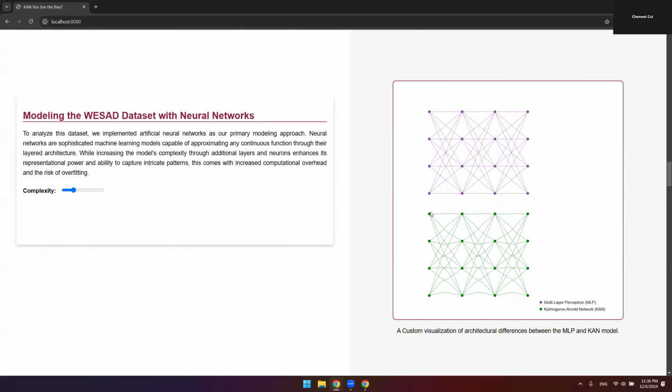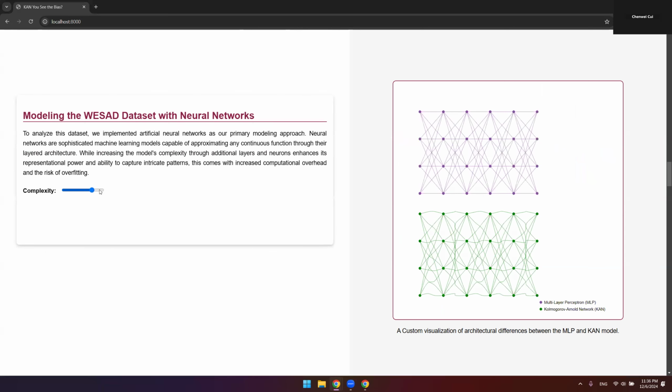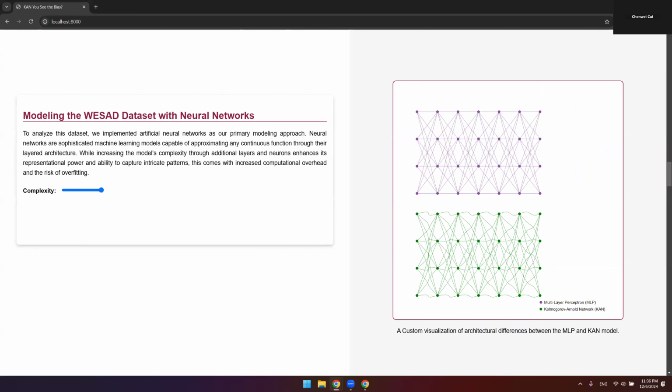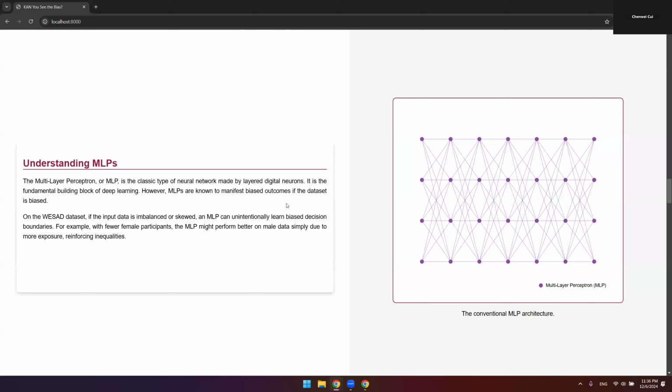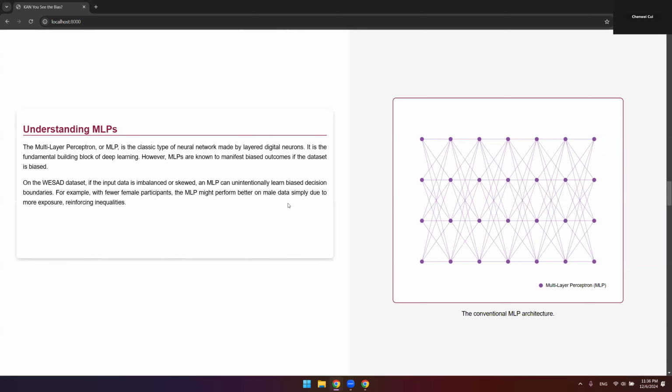To model this dataset, we decided to use neural networks. Neural networks are machine learning models that can fit an arbitrary function. Intuitively speaking, the more complex the model is, the more expressive and more capable the model becomes, although at the cost of being more computationally expensive. The multilayer perceptron, or MLP, is the classic type of neural network made by layered digital neurons. It is the fundamental building block of deep learning.